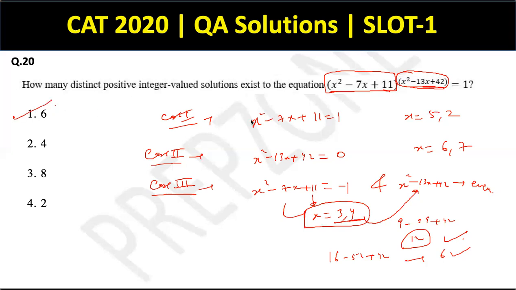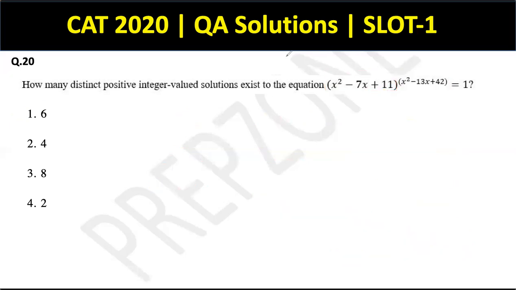So yeah, again, a little bit of practice and a little bit of open mind, because see, this is a very trappy question. People could have marked 4 if they were not to consider case number 3. People could have marked 2 if they were to only consider cases 1 or 2 and not both of them, right? So all of the options are possible. It is only when you have an open mind and you've done these kind of questions in the past, which is through practice, that you must have studied all these three cases and hence all the 6 values. Cool? So yeah, moving ahead.